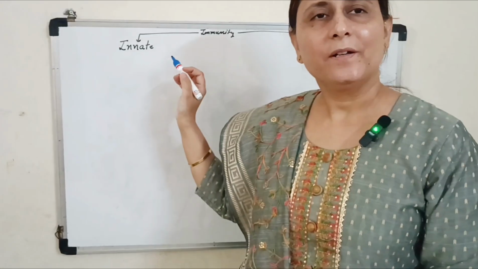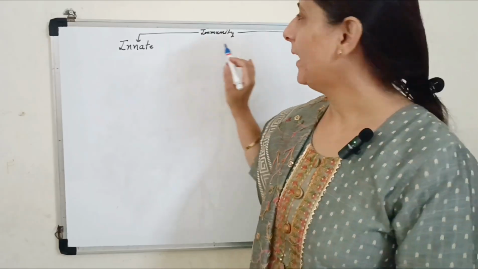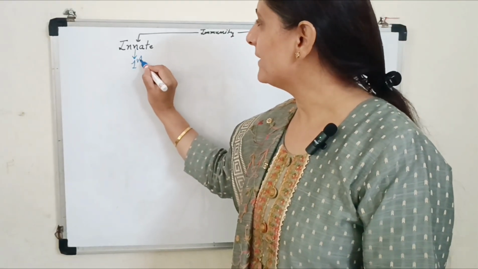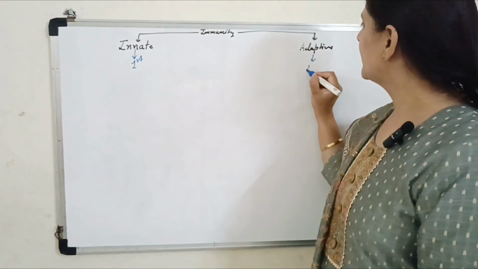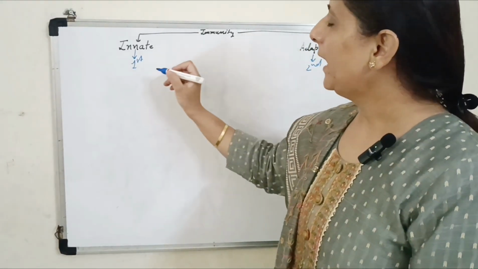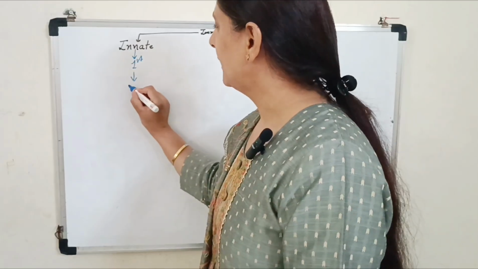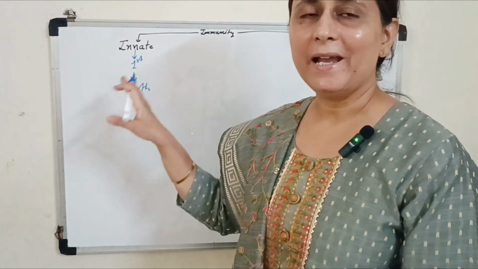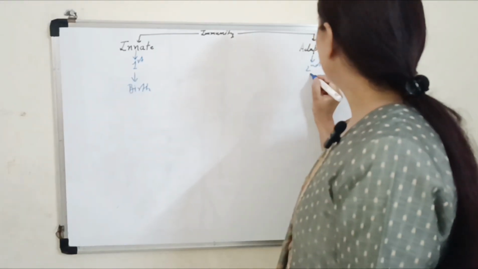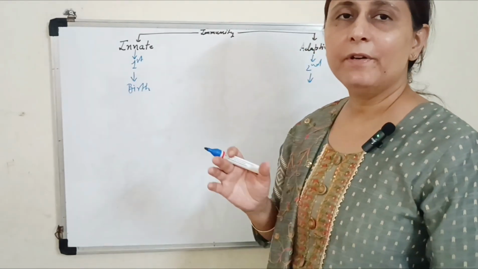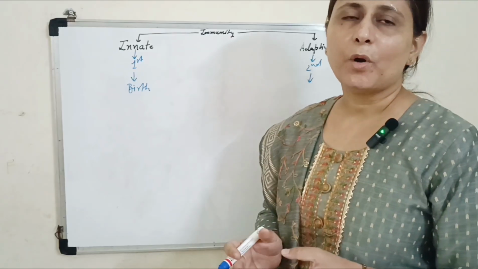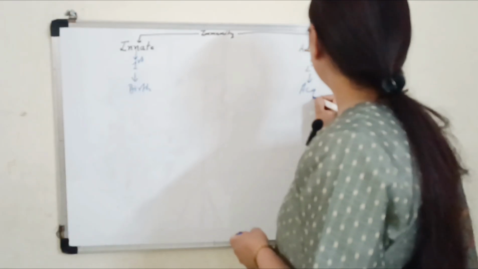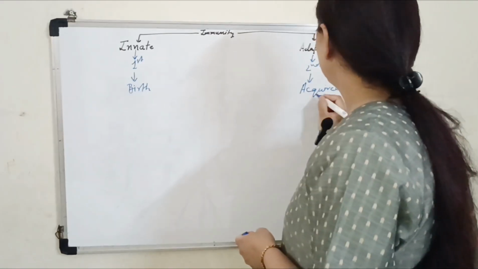So now immunity is further divided into innate immunity and adaptive immunity. Innate immunity is the first level of defense, while the adaptive immunity is the second level of defense. Innate immunity is present since birth. So everybody is having the innate immunity right from birth, and adaptive immunity is acquired later on whenever exposed to any foreign body or any infective or non-infective organism. So it is acquired later on.